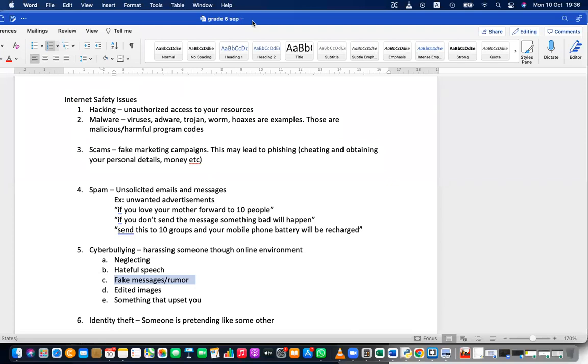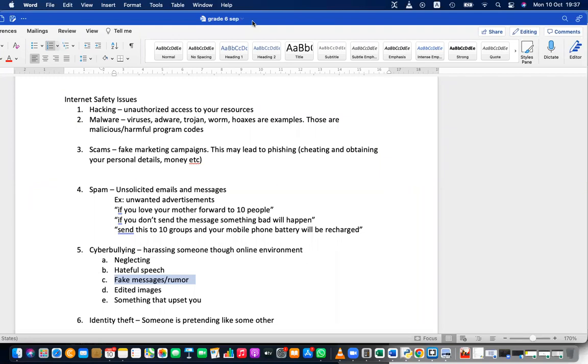Maybe somebody is sharing an unwanted link to a website. Somebody is sharing an unwanted picture or video to you, right? So the best thing is, first keep the evidence. Don't delete it at that time itself. If you get such a link or image, show it to your parents or some adult. And if possible, keep some screenshots or some evidence. Why am I telling you like that? Because some people, when they receive an image, video, link or hateful speech, directly delete it. Then you don't have evidence to show the legal agencies or legal parties.